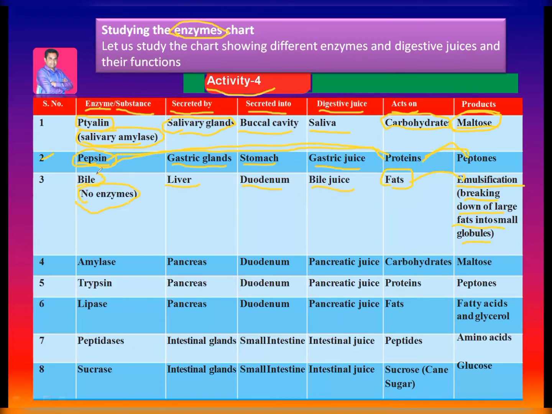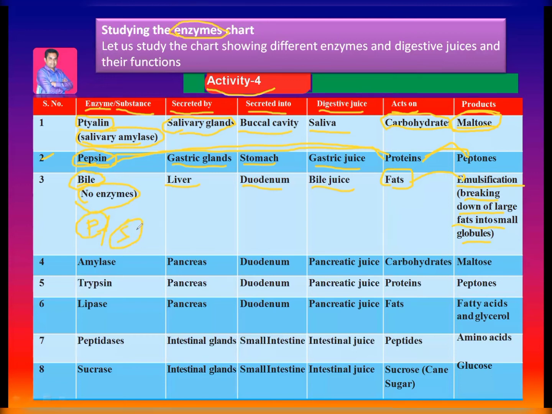Because bile juice does not have enzymes, it consists of pigments and salts. Pigments are bilirubin and biliverdin. Salts are sodium cholate and sodium deoxycholate.